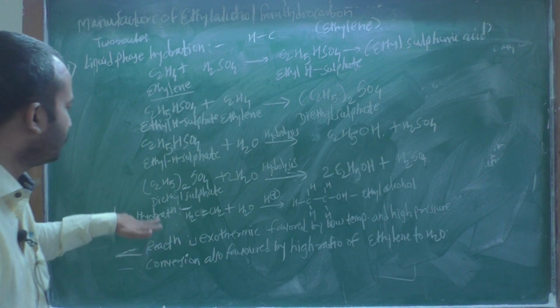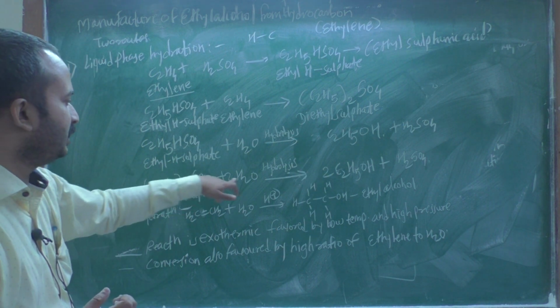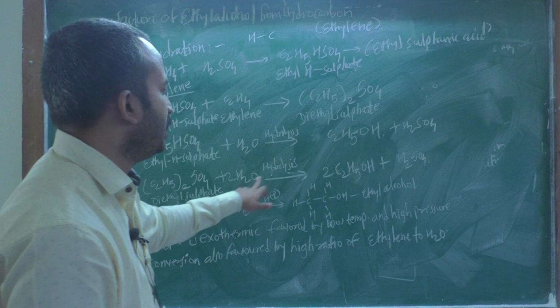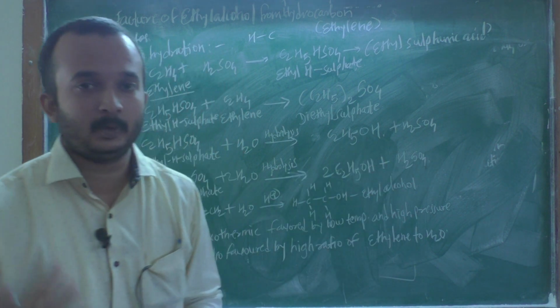The second product is diethyl sulfate. You take the diethyl sulfate and hydrolyze it with 2 times water, and you form 2 times ethyl alcohol plus H2SO4.